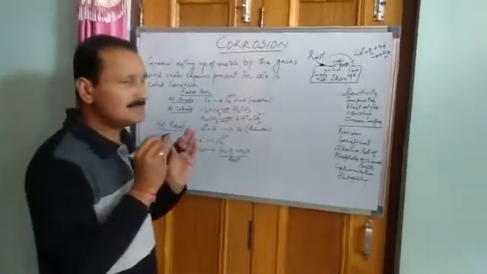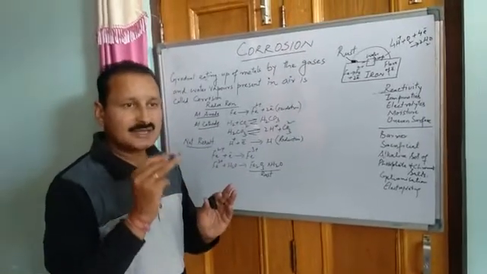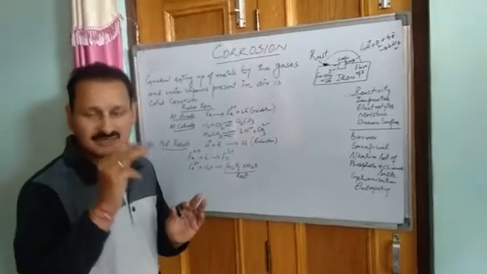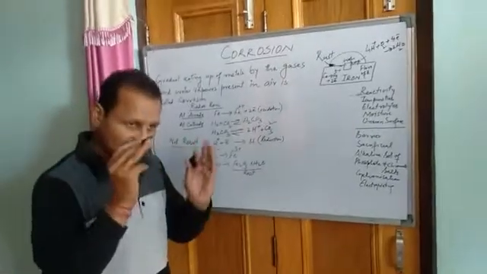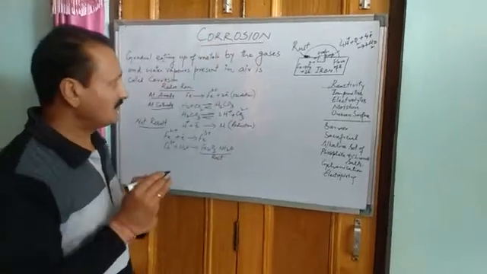Now, corrosion simply means the eating up of metals by the presence of air, water and moisture that may be present in the atmosphere. This whole process is known as corrosion of metals.